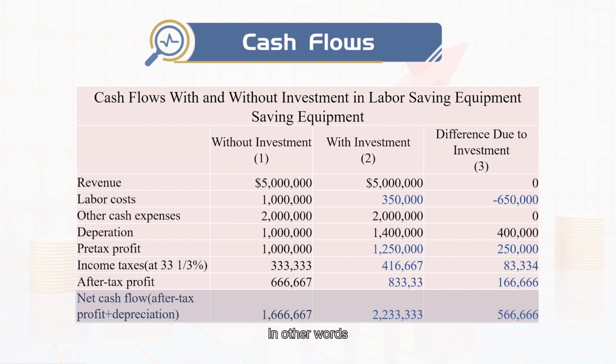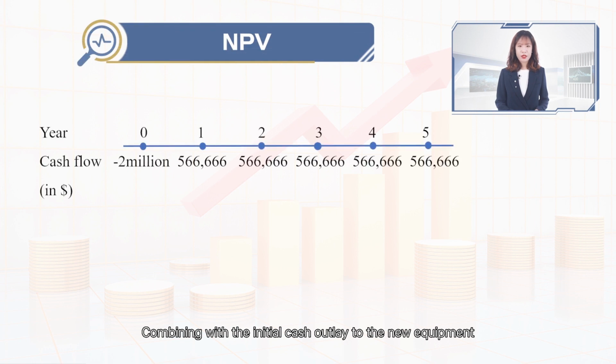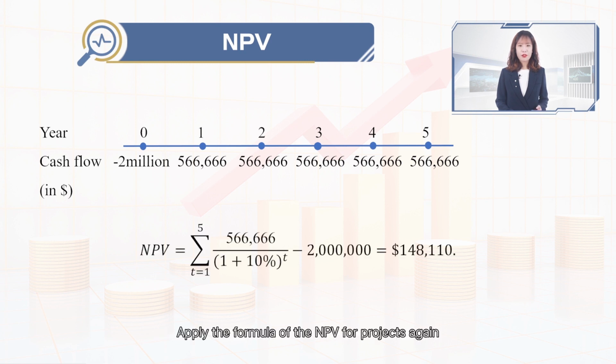In other words, the incremental net cash flow falls by $33,333, which is 1 minus the tax rate multiplied by the change in before-tax labor cost savings. Combining with the initial cash outlay for the new equipment, $2 million, the cash flow diagram for this project is now as follows. Apply the formula of the NPV for projects again.